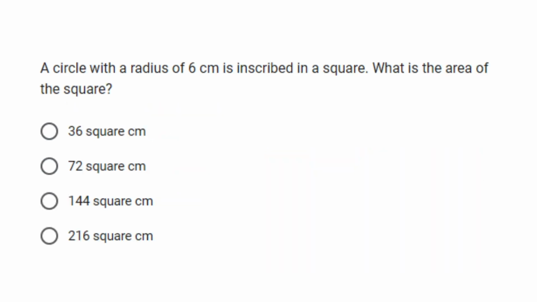A circle with a radius of 6 centimeters is inscribed in a square. What is the area of the square? For this one, the correct answer is 144 square centimeters.